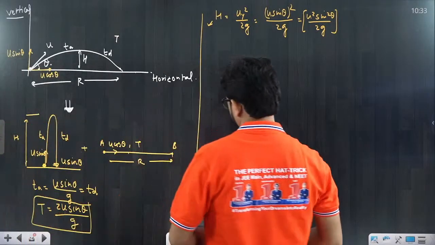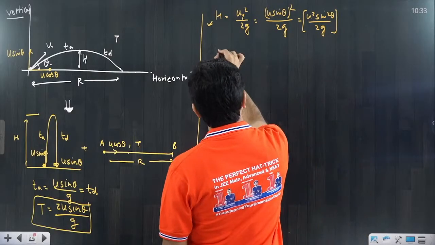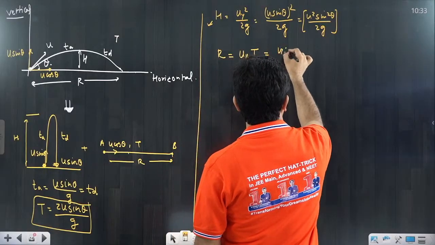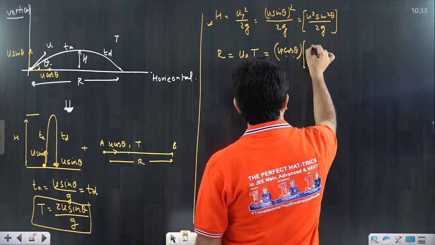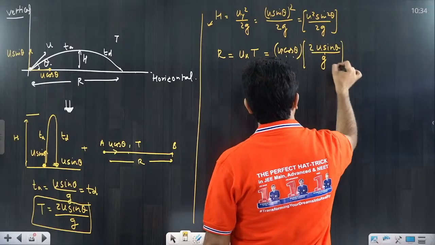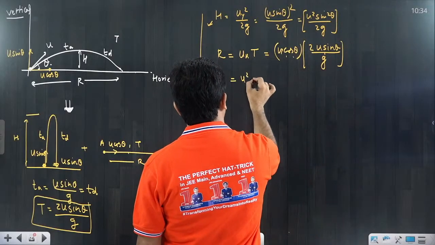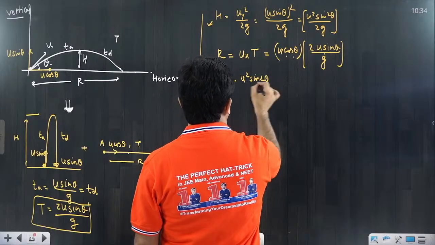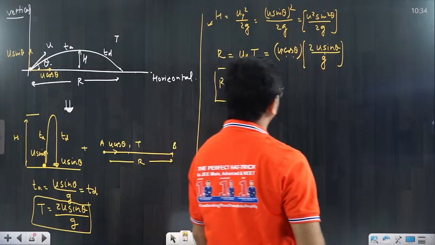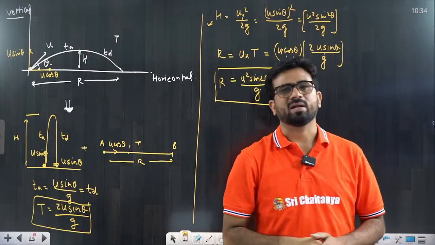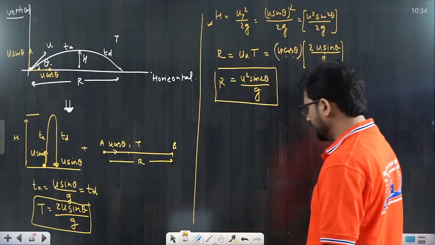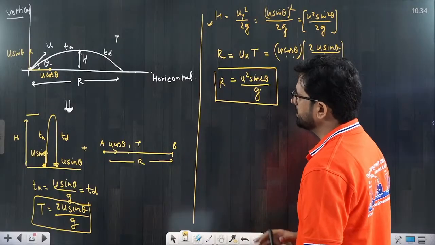Second is the range. Range is equal to what? Horizontal velocity multiplied by time of flight, that is u cos theta multiplied by 2u sin theta divided by g. That would be u square into sin 2 theta divided by g, which we call the range. So these are the range, the maximum height, the time of flight, the time of ascent, the time of descent. This is a basic question that comes to you. Okay, understand it. Now using this basic formula, we have to understand some more things.